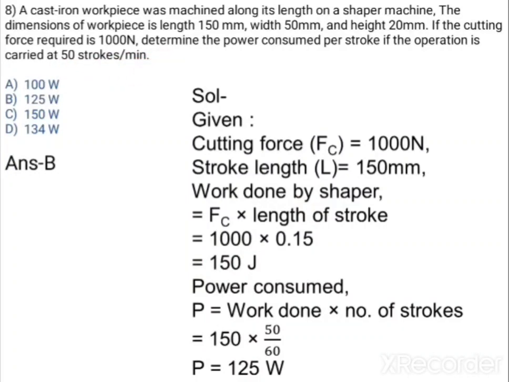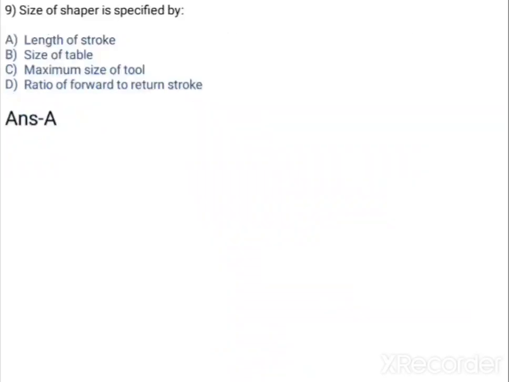So you have to divide it by 60, because 1 minute is 60 seconds. So 50 by 60, joule per second, that is watt. For this calculation you will get 125 watt, which is the right option, and option B is correct.